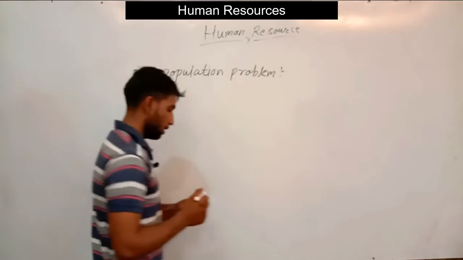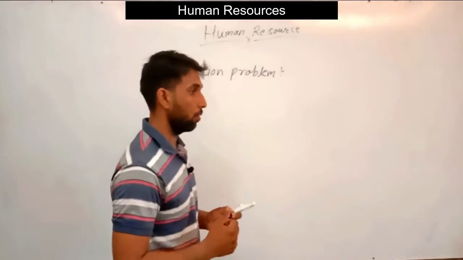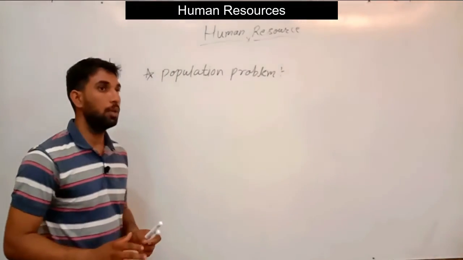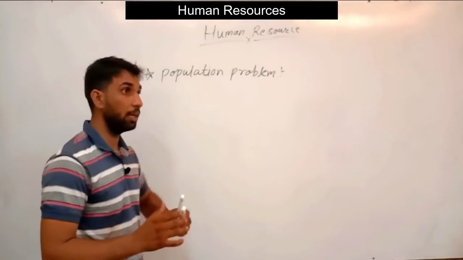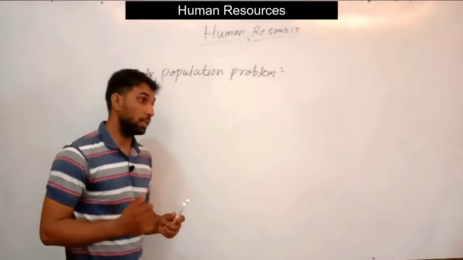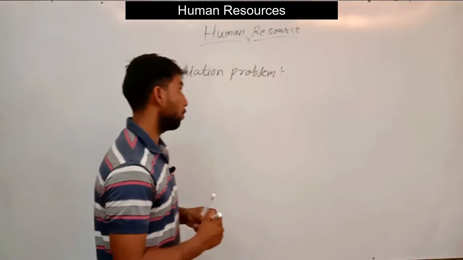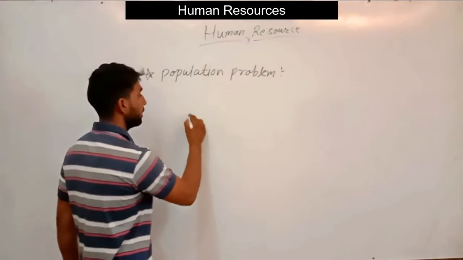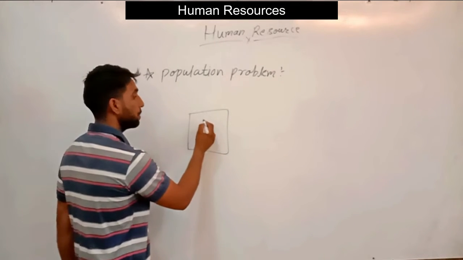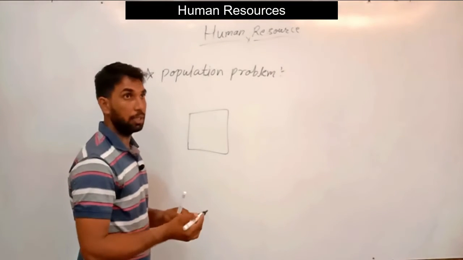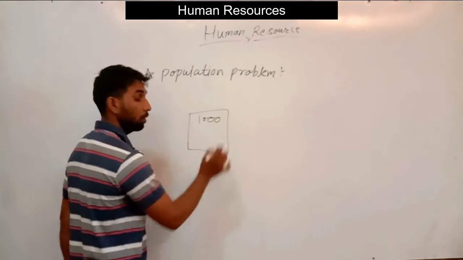We all know that on our earth we have a limited amount of resources, so we assess a particular number of people that can be supported. For example, the earth has the capacity to support 1,000 people at a particular place.